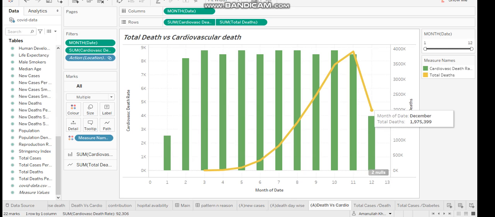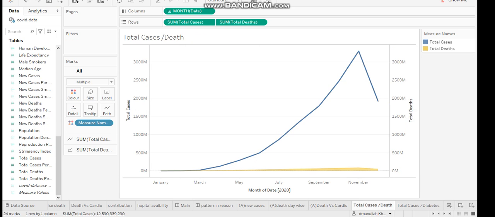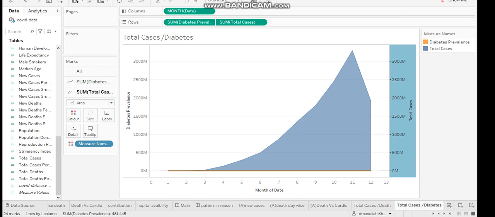After that, they also start decreasing. If we see the total deaths versus cases, we find that the total number of cases arises, and deaths were normal here. And if we see the total cases of diabetes, we can also say that diabetic patients also increase as the cases increase.